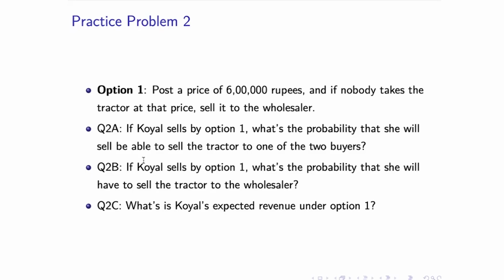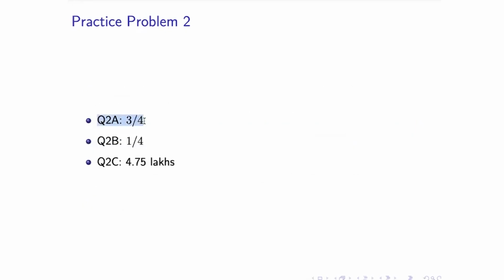So what are the answers going to be? If you think about it, she's going to be able to sell it to one of the two buyers as long as she gets a buyer who has a willingness of paying of 6 lakh, right? So under what circumstance can that happen? It is as long as one of the two buyers has a willingness to pay of 6 lakh. So this can happen if both of the buyers are professional tractor operators, or at least one of them is, right? So if you now add up the probabilities, the first one can happen with probability 3/4, right? So that's the answer to the first case.